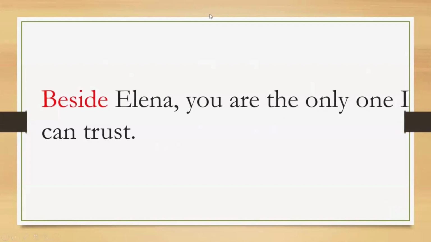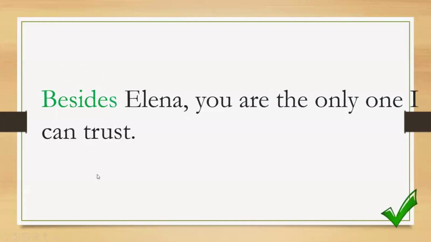The word beside is a preposition, meaning on the side of someone. So this one is not beside Elena, but other than. It should be besides, in short, other than Elena. Aside from Elena or besides Elena, you are the only one I can trust.